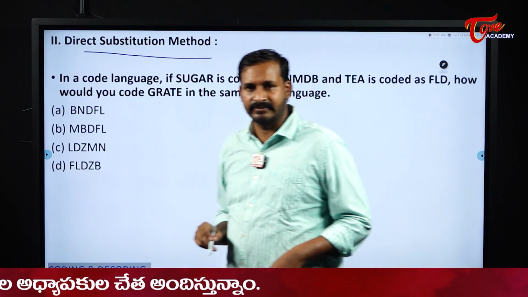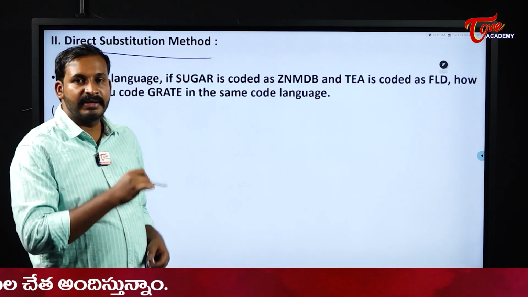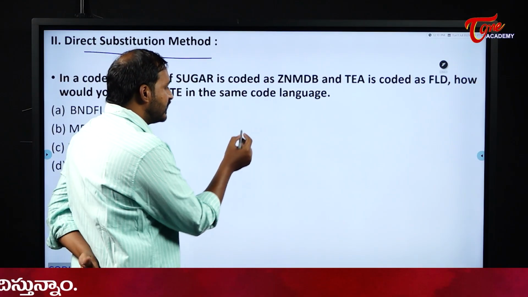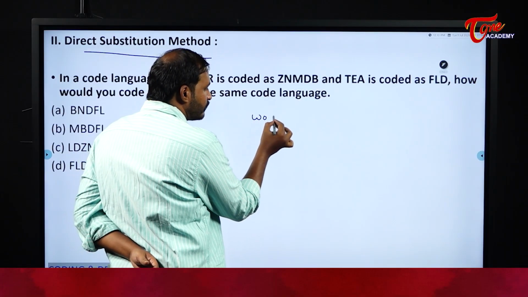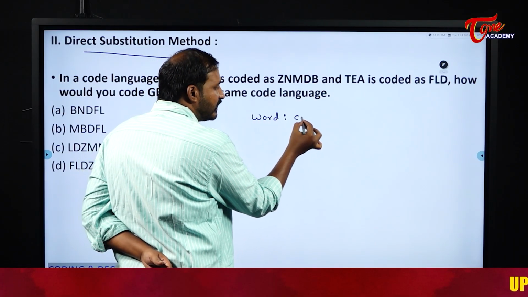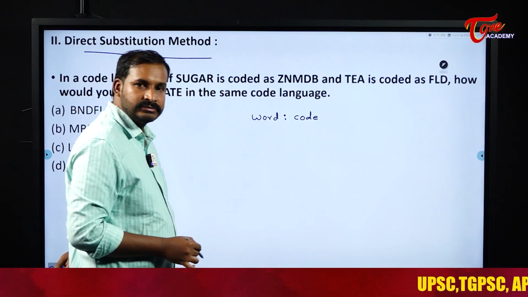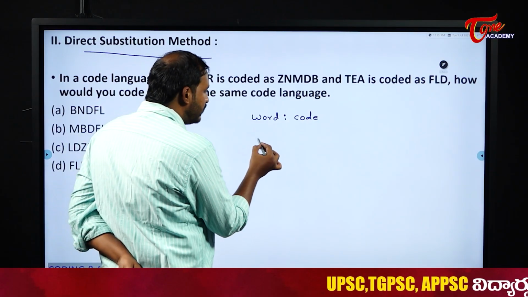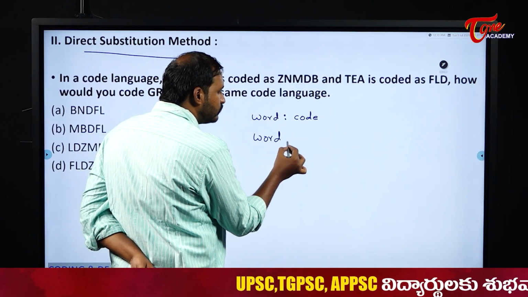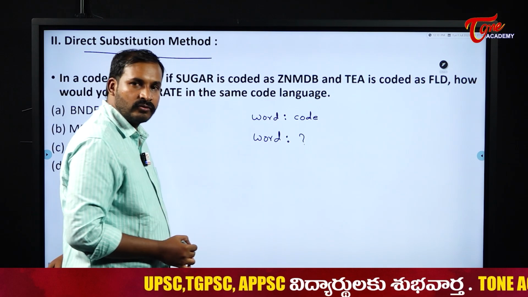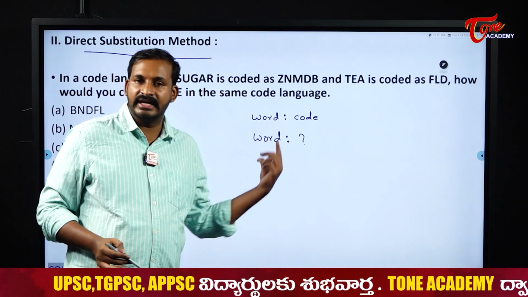What is this direct substitution, sir? See here, students, in our previous examples, they gave us a word and a code for that word, and they asked us to code another word. This is what we have seen in the previous 3 examples.